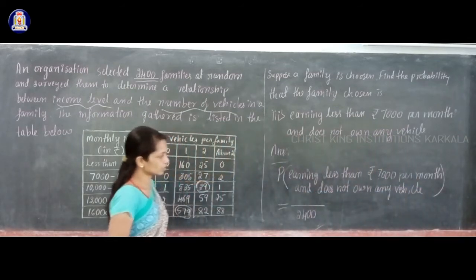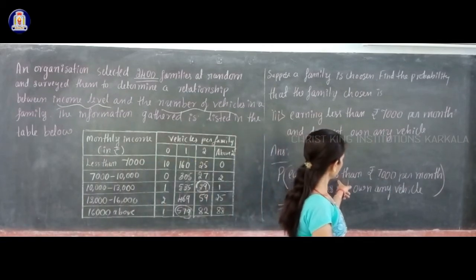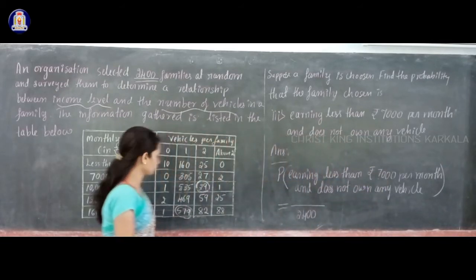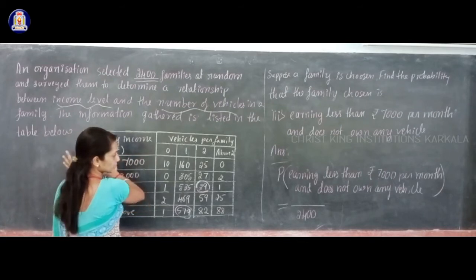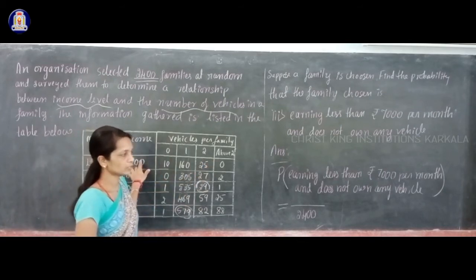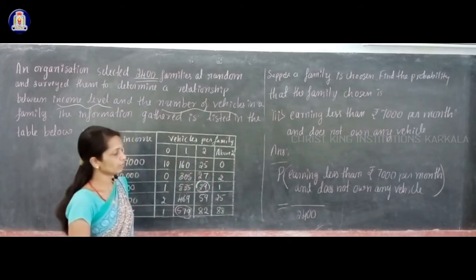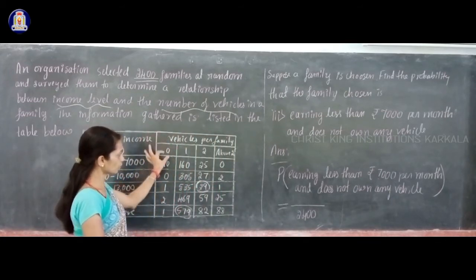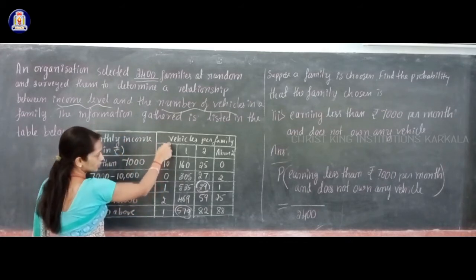Now you see which row you have to see: the row where income is less than 7,000 per month. And which column? Does not own any vehicle means the number of vehicles 0 column.